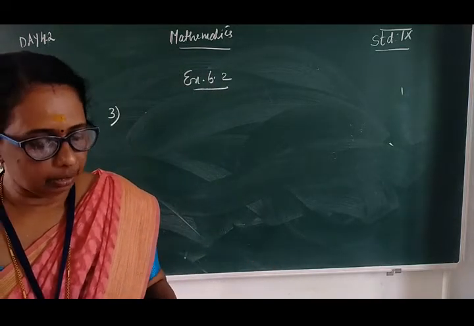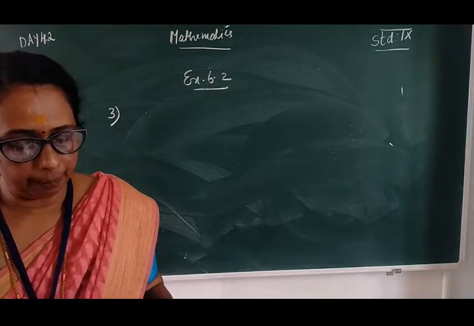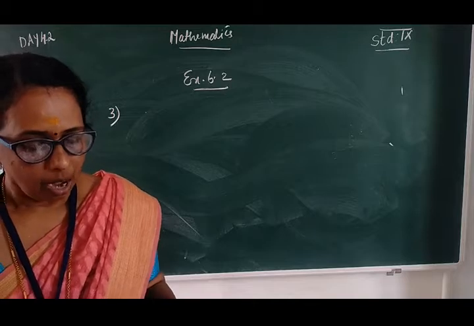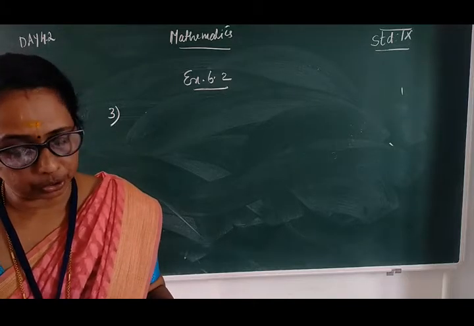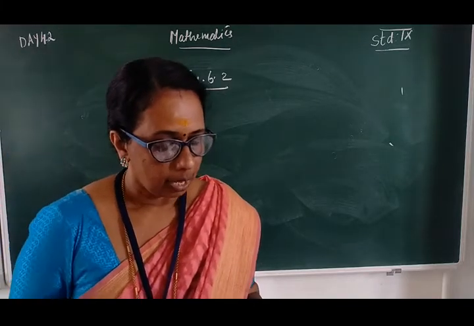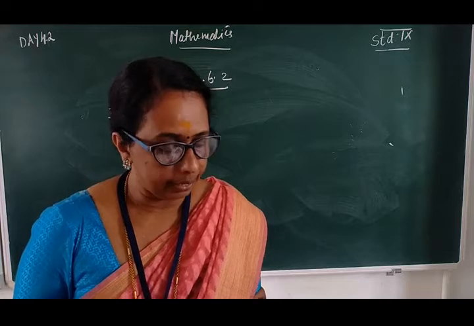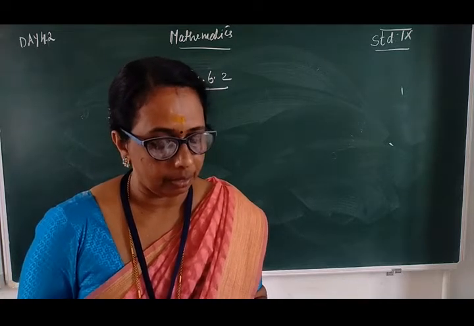In the given figure, if AB is parallel to CD and EF is perpendicular to CD, angle GED is given as 126 degrees.